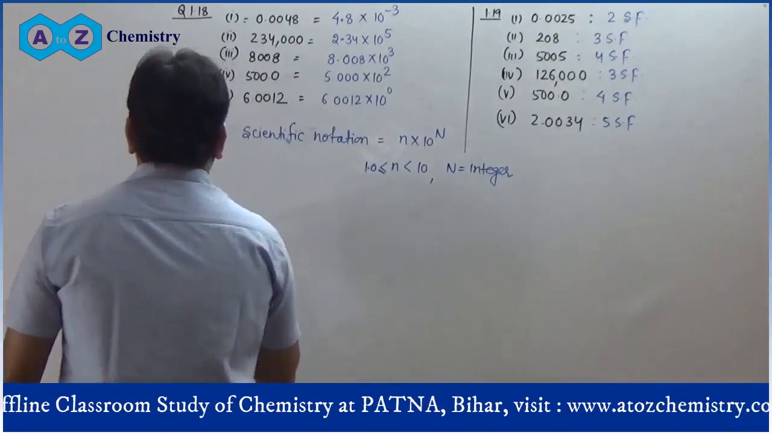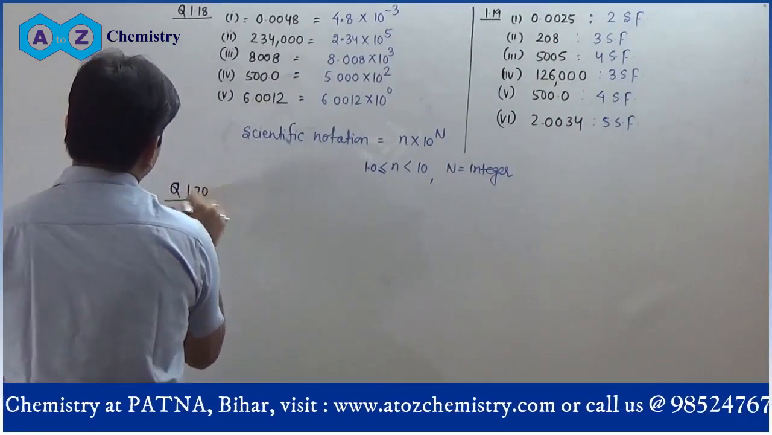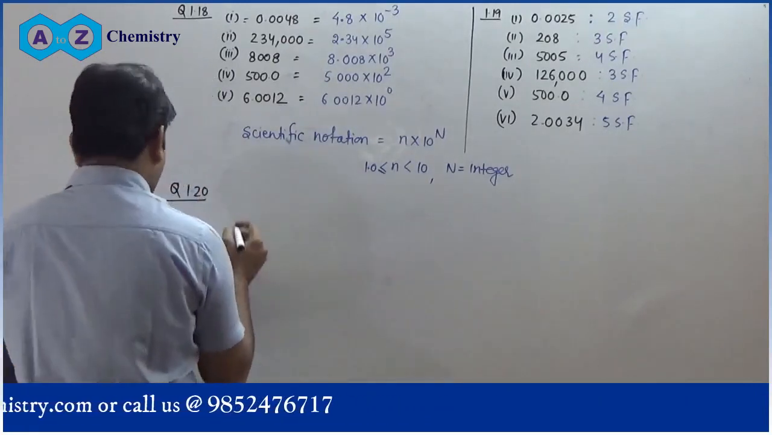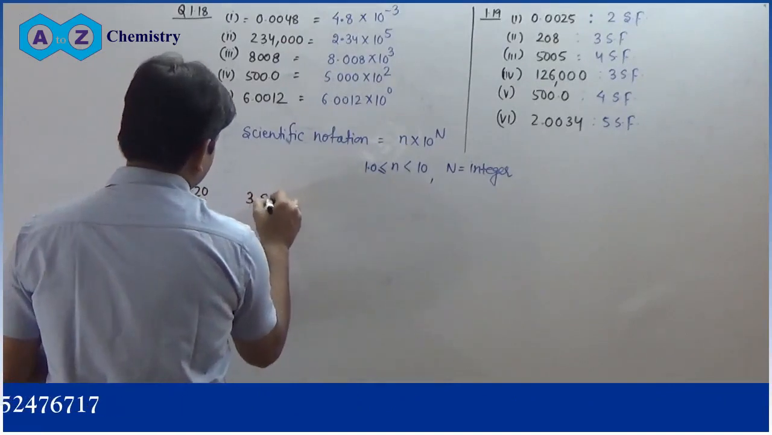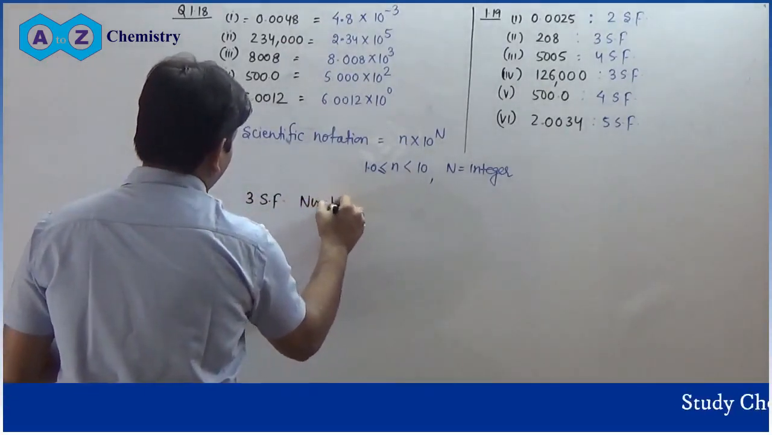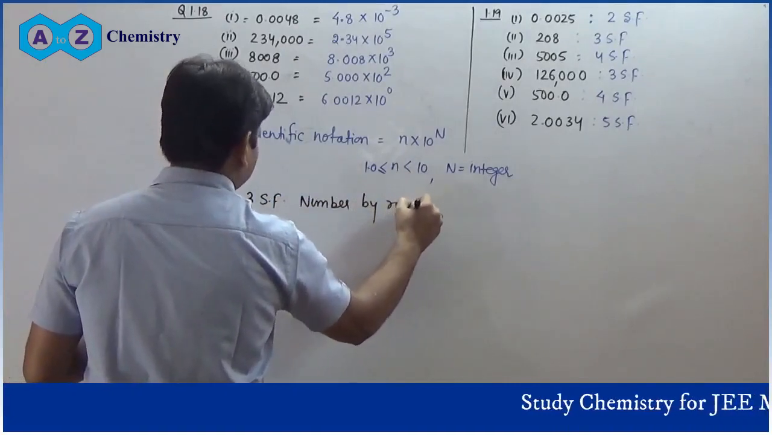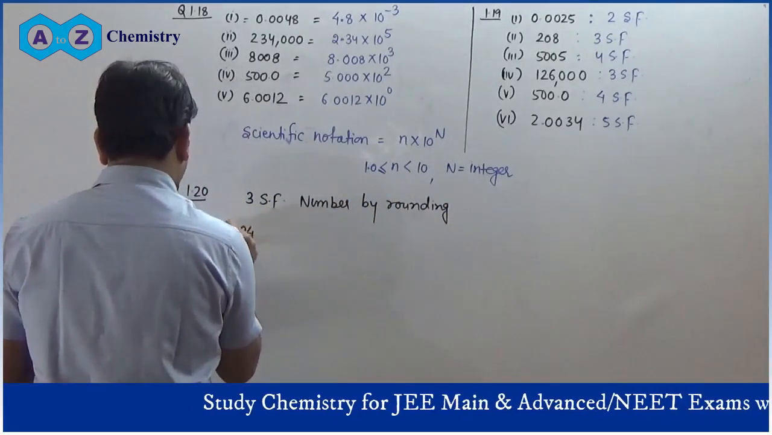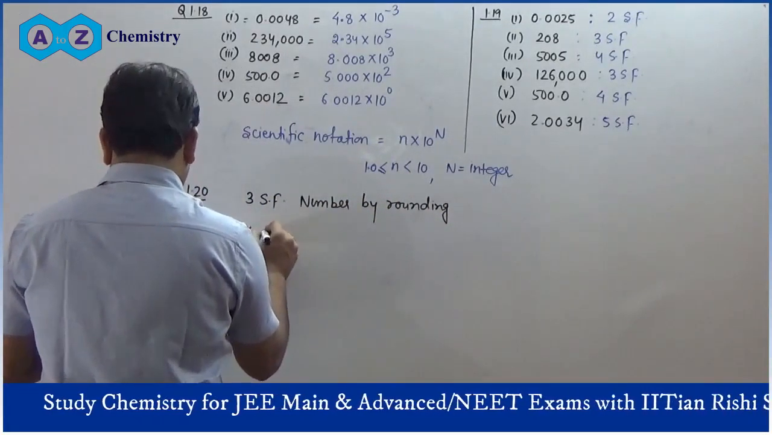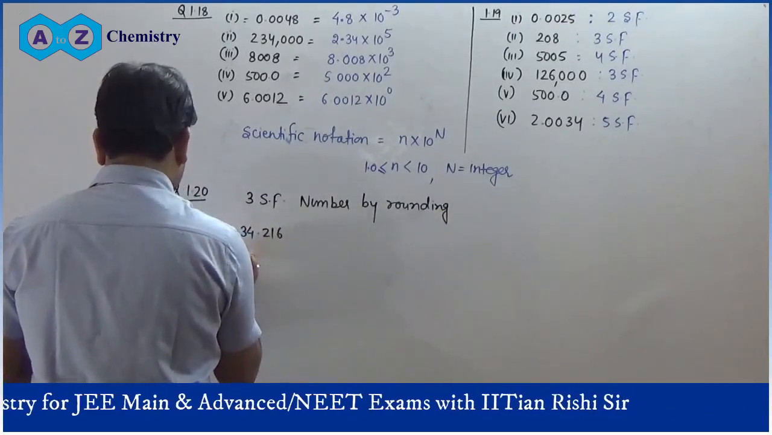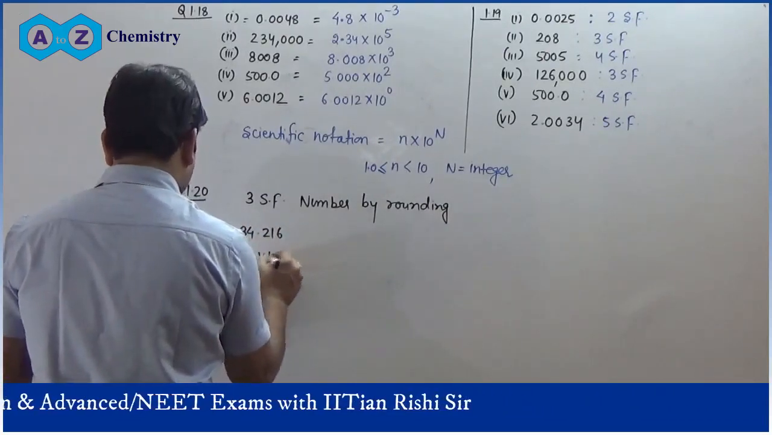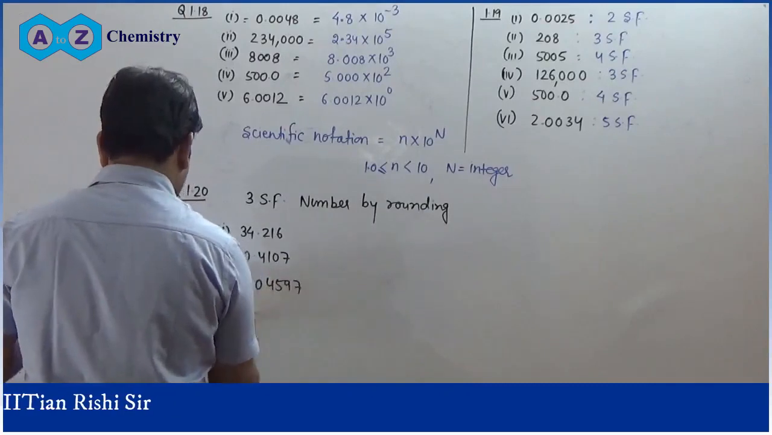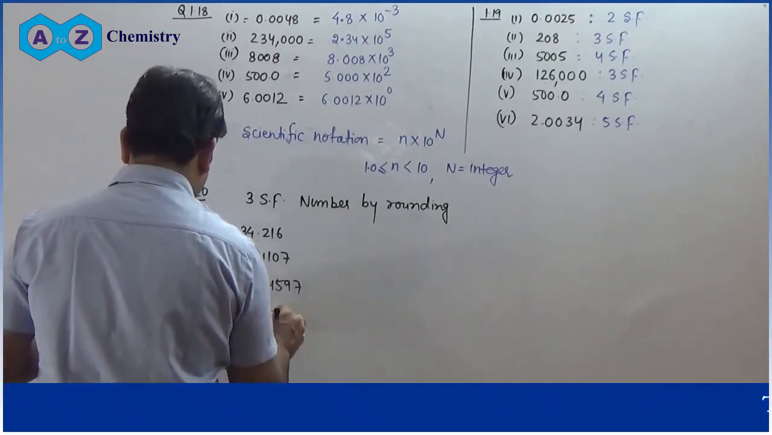Now question number 1.20. Question 1.20 is about rounding. We have to round up to 3 significant figures. By rounding we have to make each number 3 significant figures. The first option is 34.216. Second is 10.4107. Third is 0.04597 and fourth is 2808.